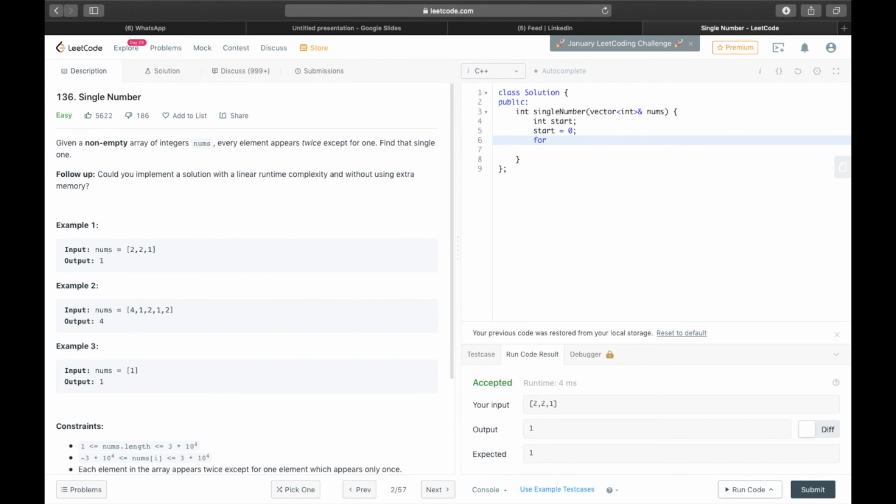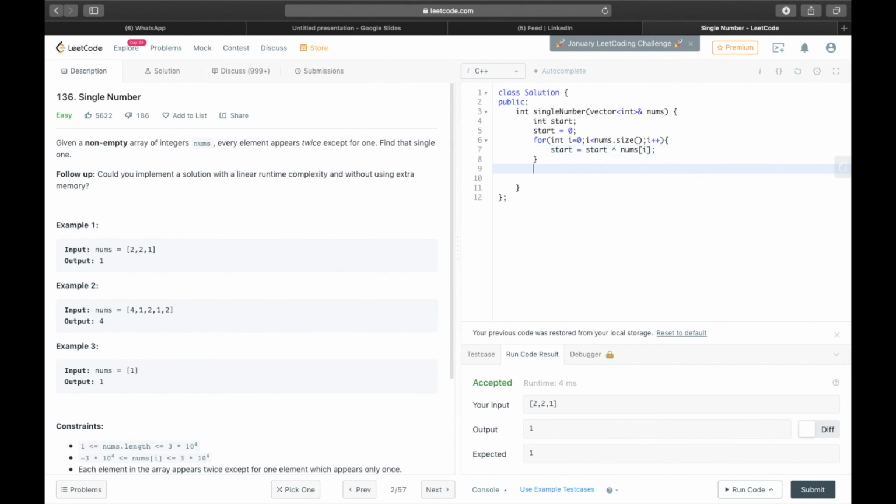now while traversing the array, find the cumulative value of XORs and store it in start. So start equals start XOR nums[i].